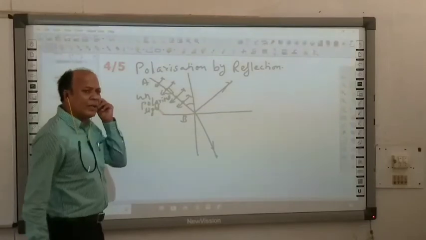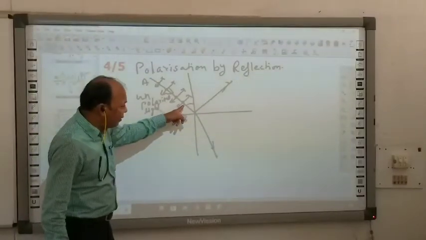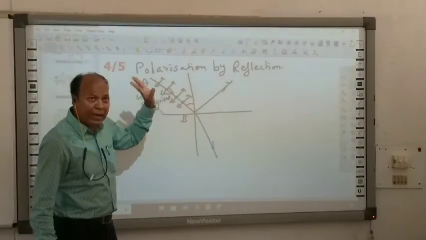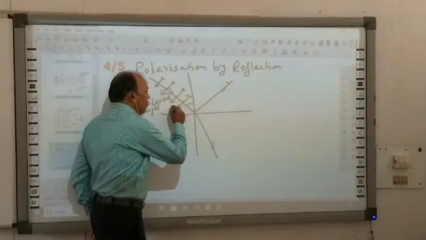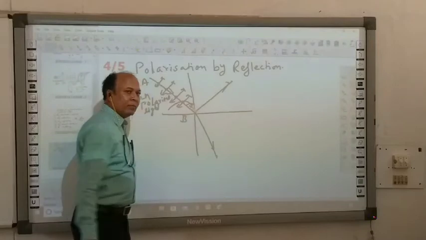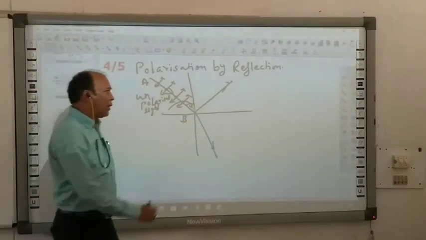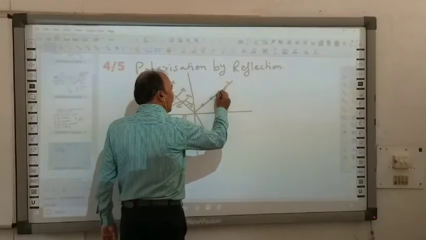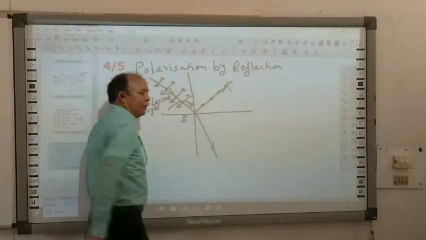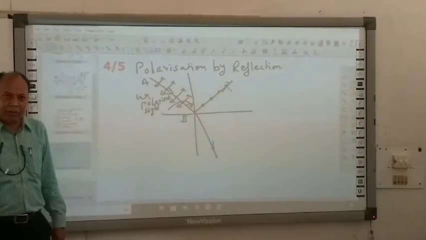For 100% separation, we will find that at some particular angle, you will see completely plane polarized light in the reflection pattern.